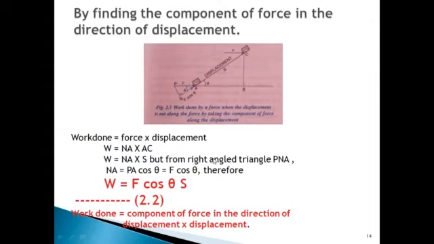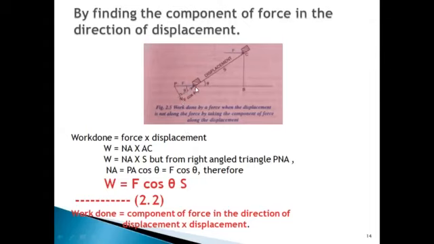So from the right angle triangle PNA, just look at this pointer, this is the right angle triangle. In this triangle, if you consider theta, how will you write cos theta?